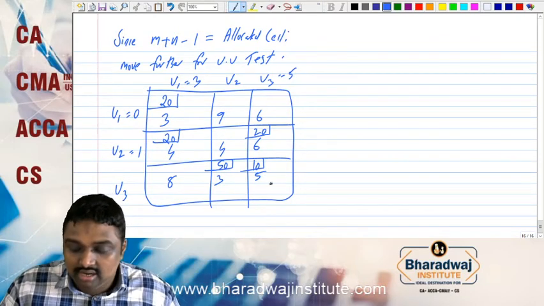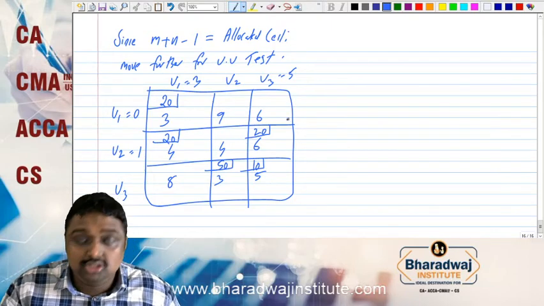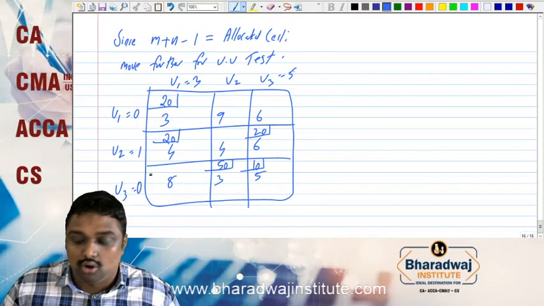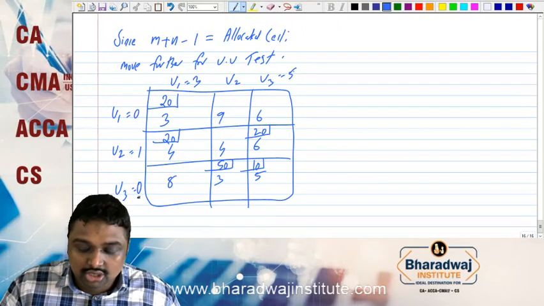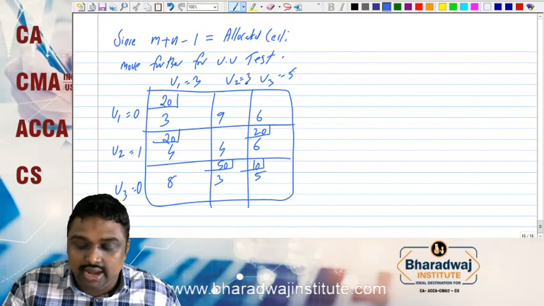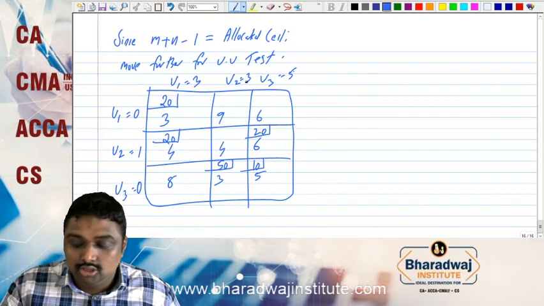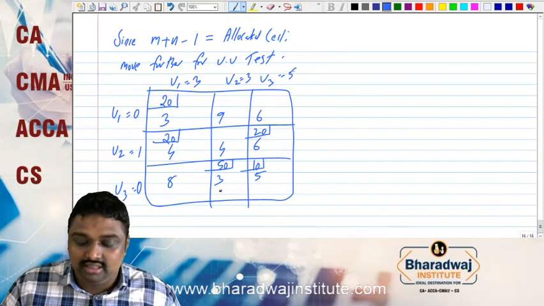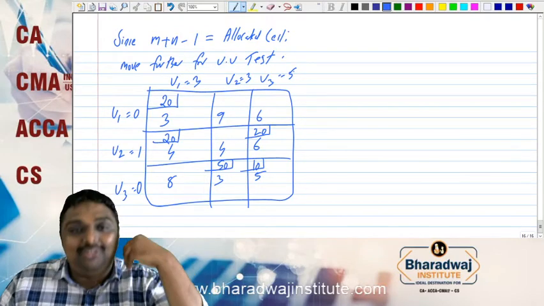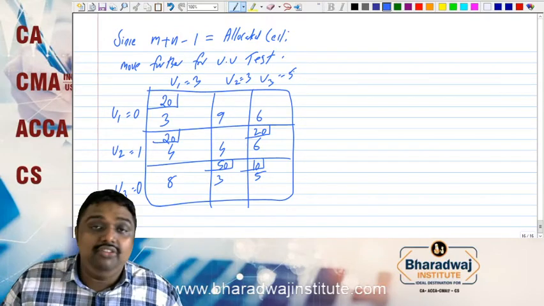Now we have 5. This is allocated. We can write 5, and which number do we have to add? That is none other than 0. Here we have 3, which is also allocated. So 0, which number do you have to add to get 3? Yes, you are right, we have to add 3. So 3 plus 0 we will get 3. Now look here. We got all the U values and we got all the V values.